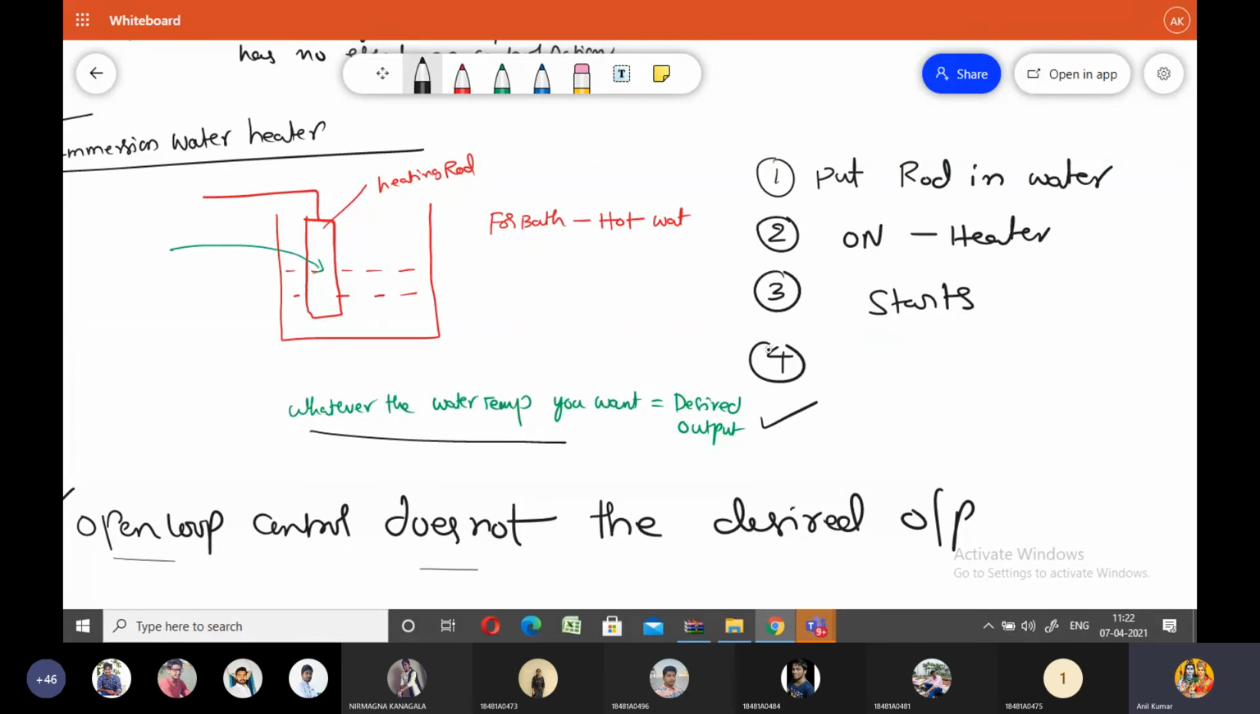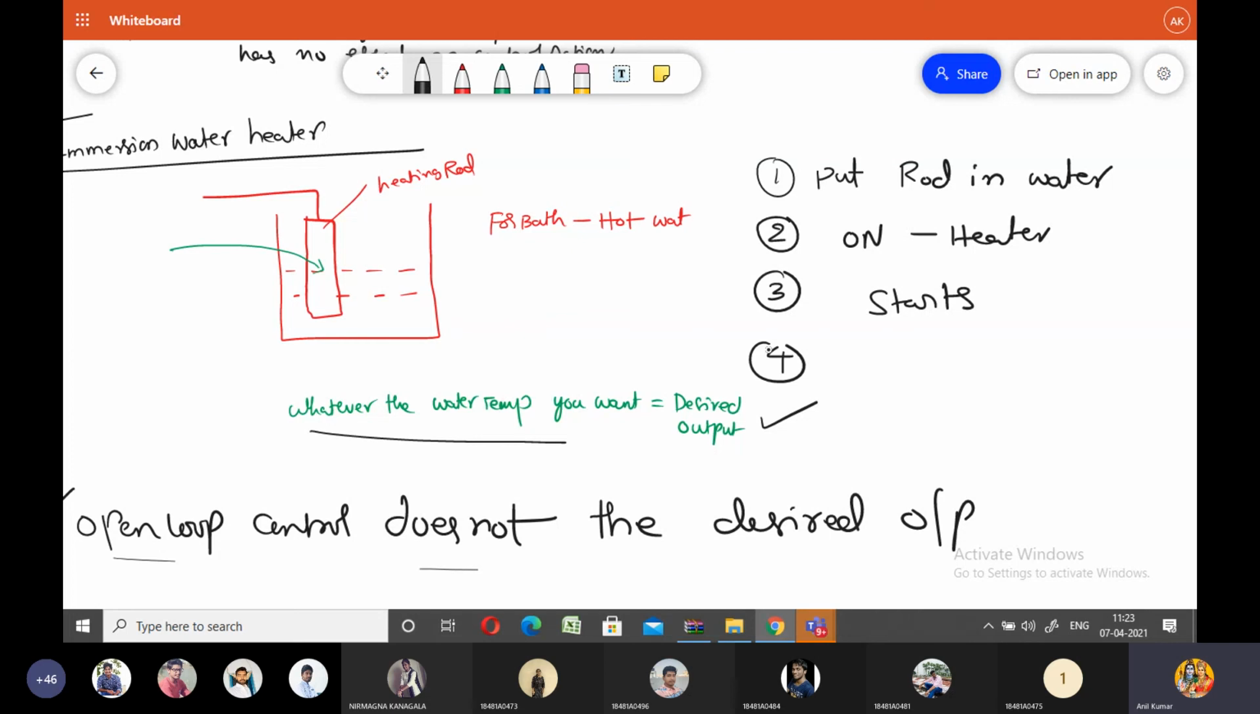In an open loop control system, we do not measure the output. The open loop control system does not know the desired output signal. That's why it does not know where to stop the heating. The heater does not know where to stop the heating.